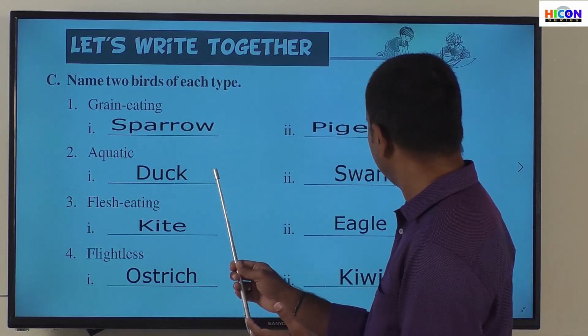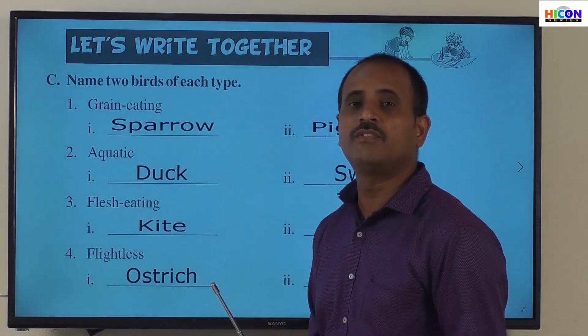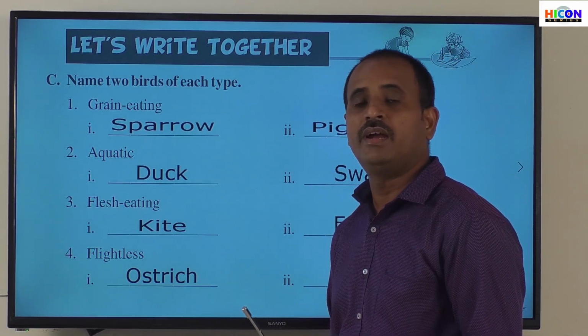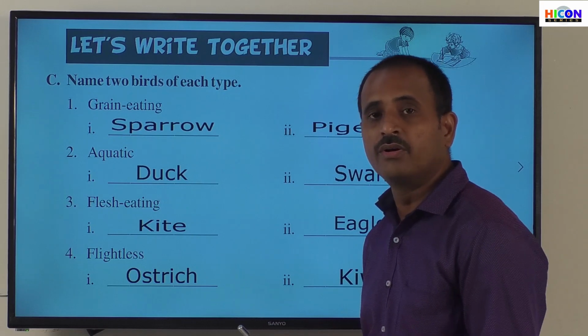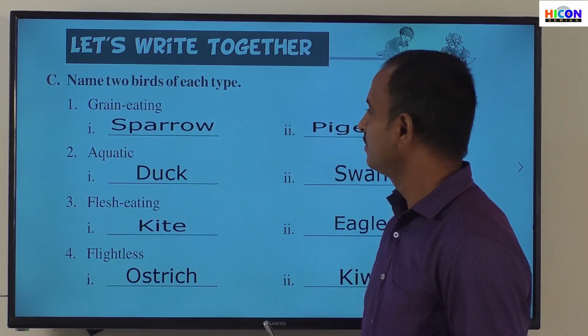Not only duck and swan, there are some more aquatic birds. For example, if you take crane and flamingo, these are also examples for aquatic birds.